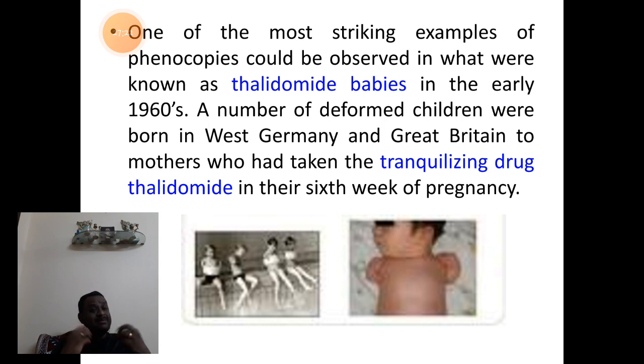This chemical induced certain changes within the developing individuals and led to the formation of deformed babies.